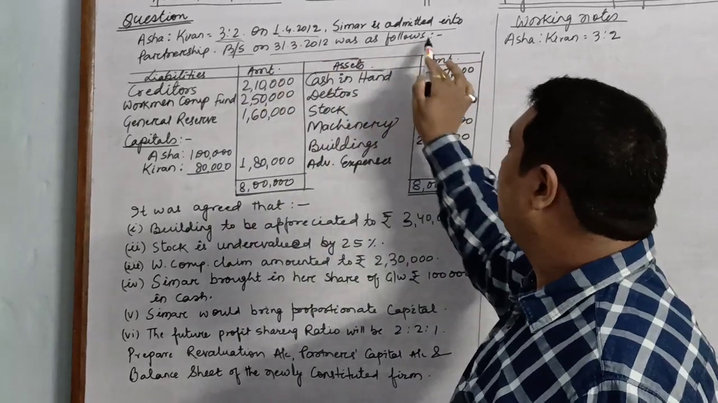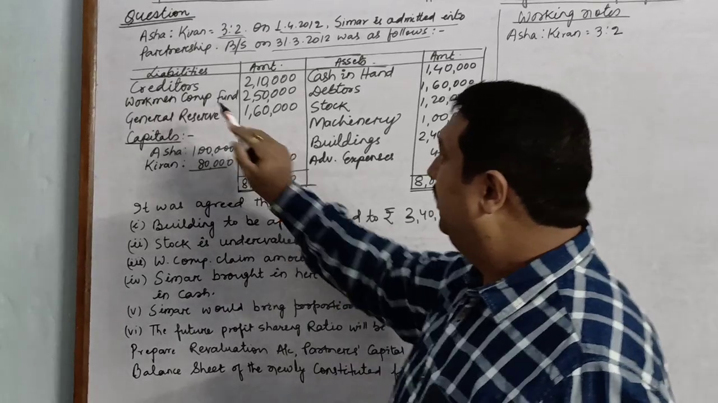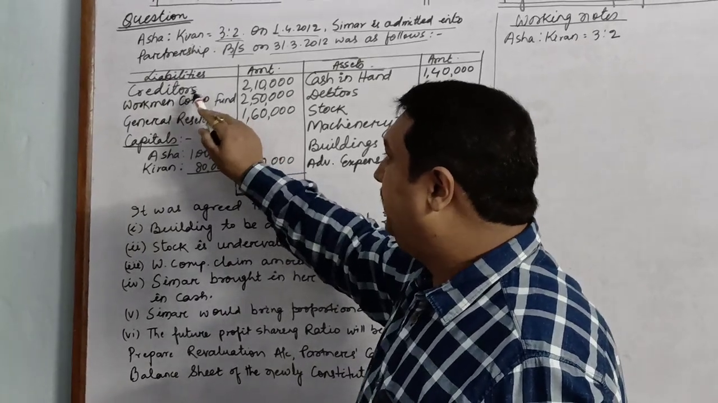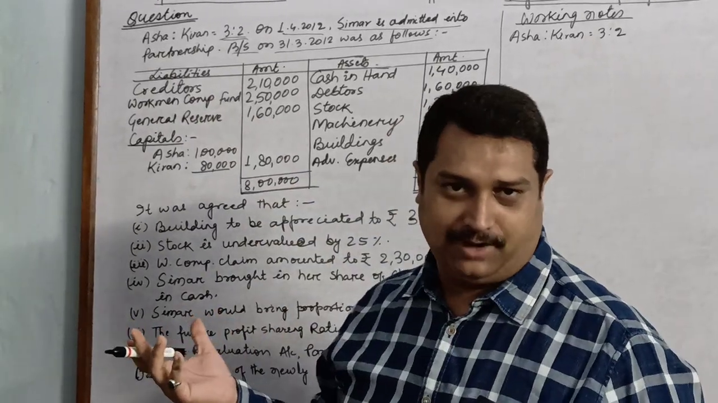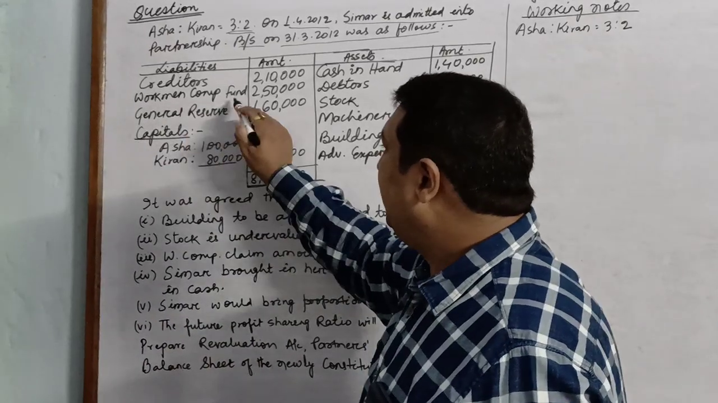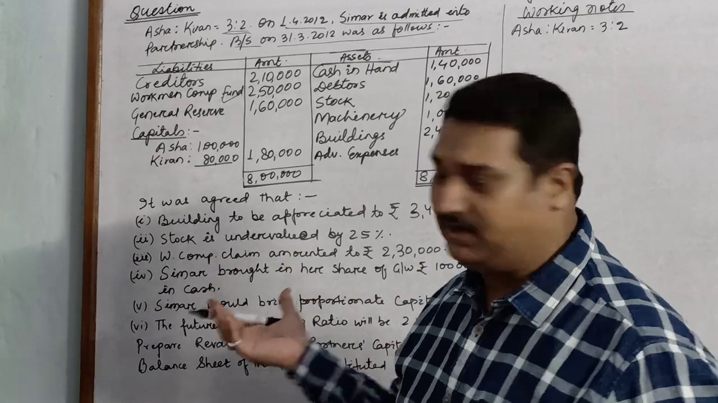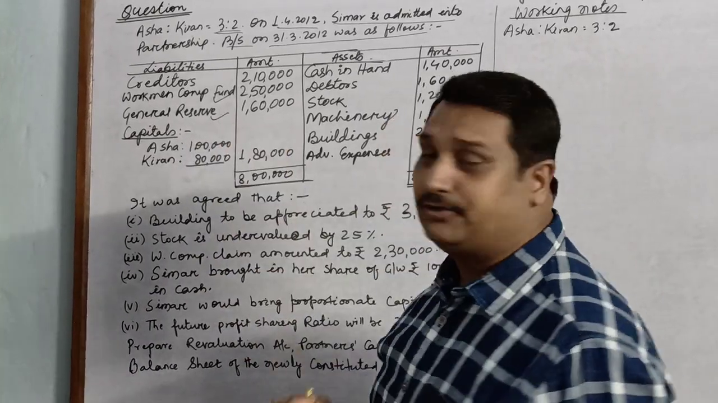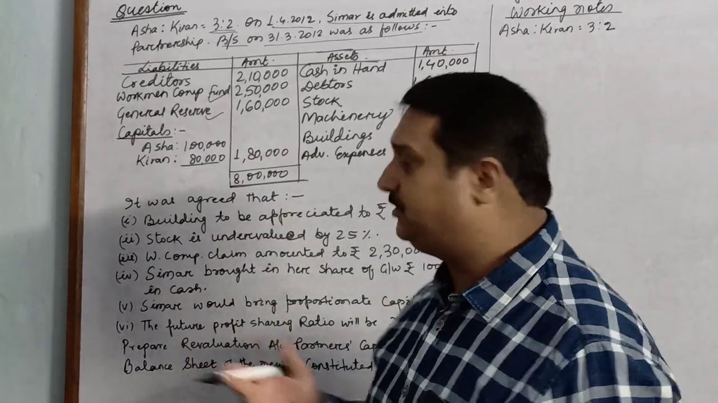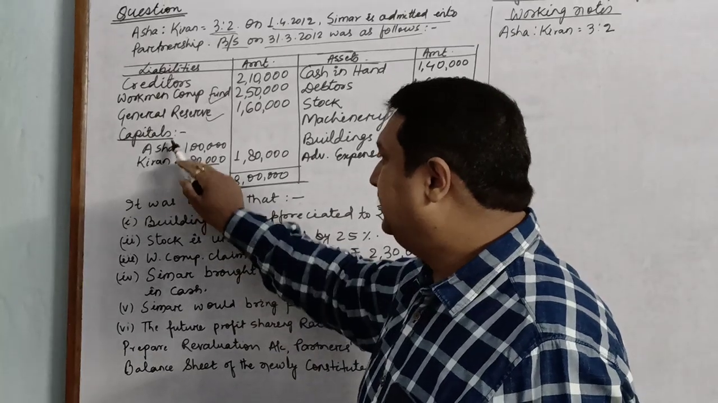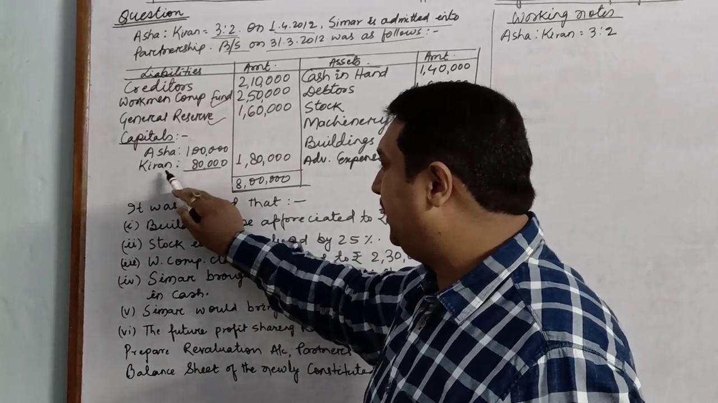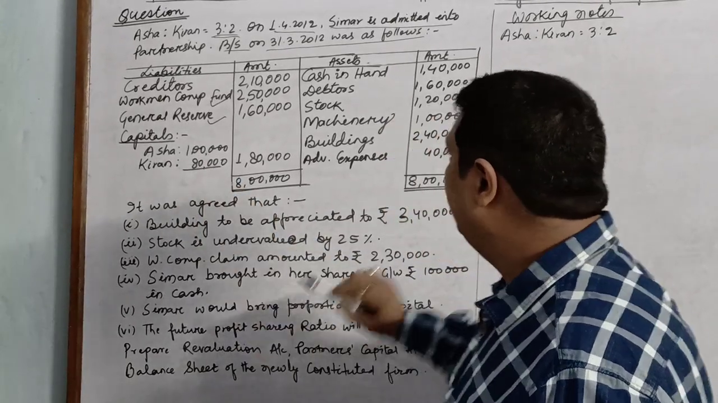Balance sheet on 31st March was as follows. On the liability side we have creditors. It's a liability, we don't distribute it amongst the partners. Workmen compensation fund, I will put a tick because it will be distributed amongst the partners. General reserve also one tick because it will also be distributed amongst the partners. These are the two capital accounts of Asha and Kiran, 1,80,000.